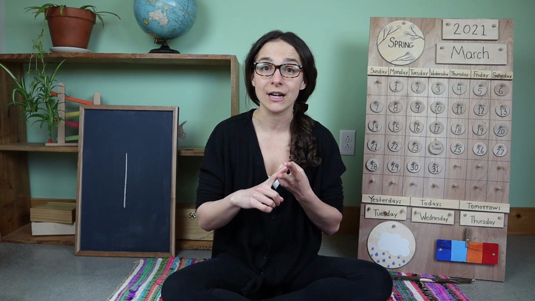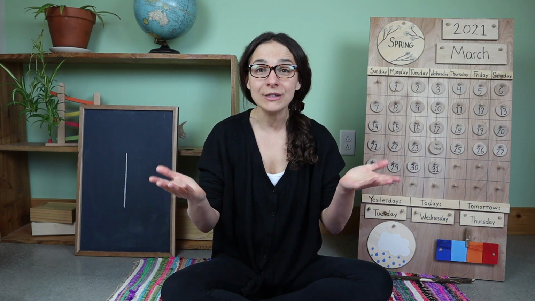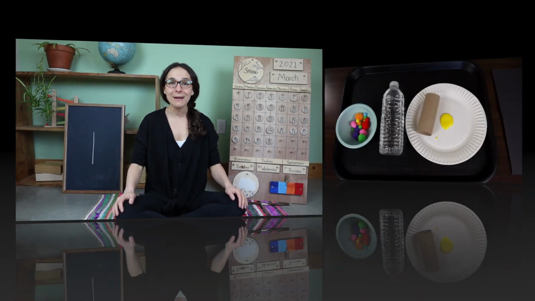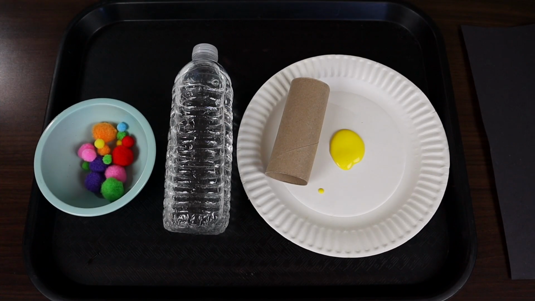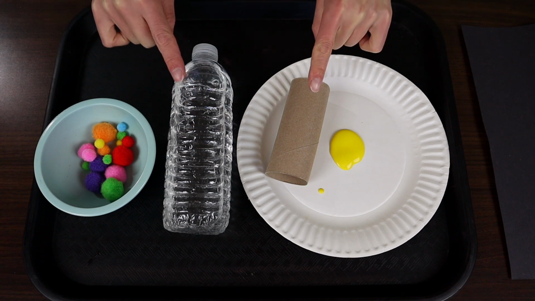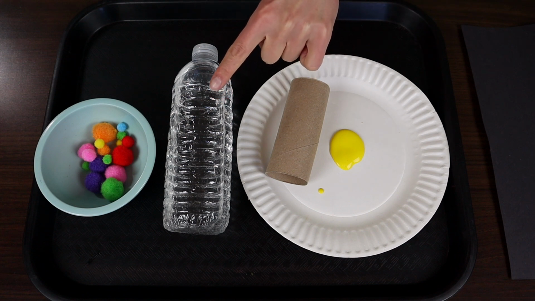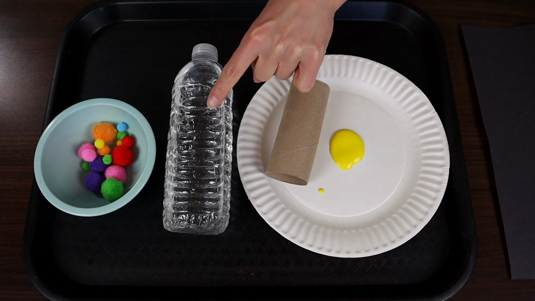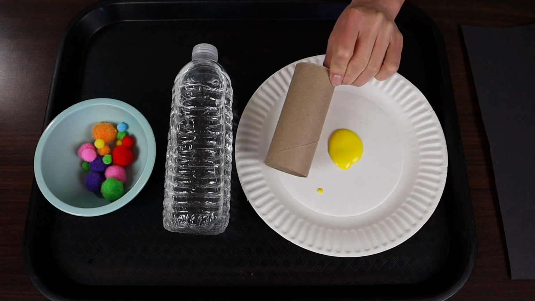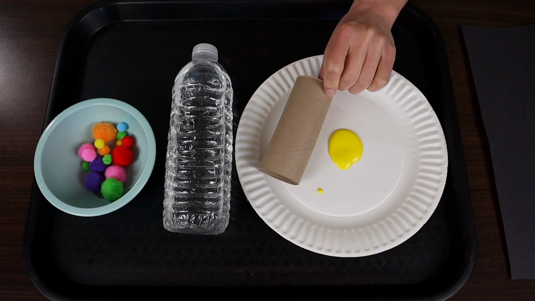But did you know that there's another option besides recycling or putting something in the trash? It's called reusing. Come on, I'll show you what I mean. For today's work, you are going to find something in the recycling bin that can be reused and made into something brand new. So as you can see, I found 2 things from the recycling bin. I have a plastic water bottle that I just refilled with water and an empty roll of toilet paper.